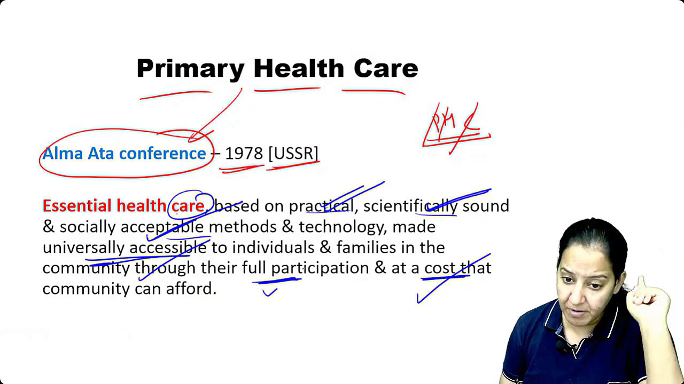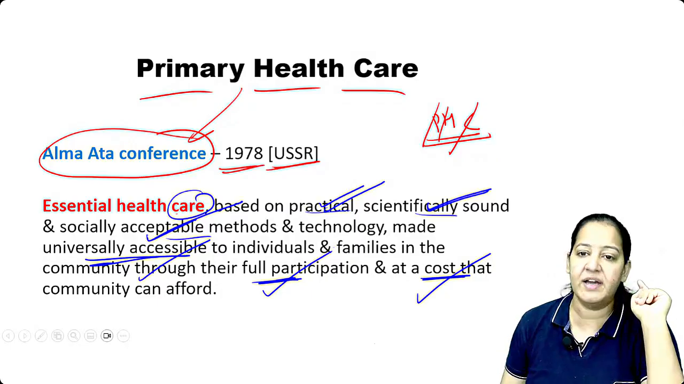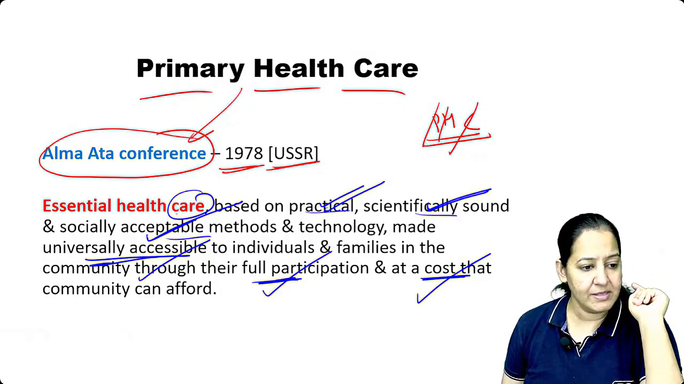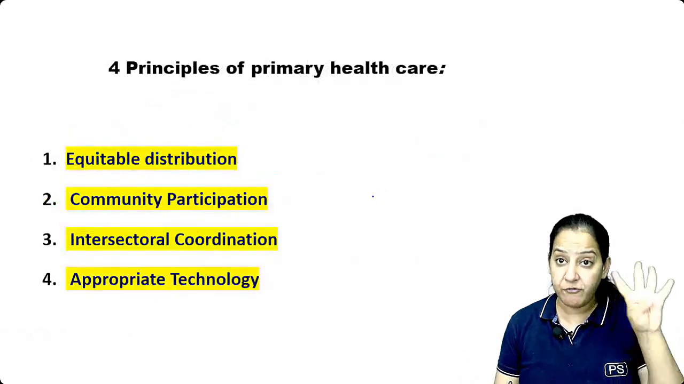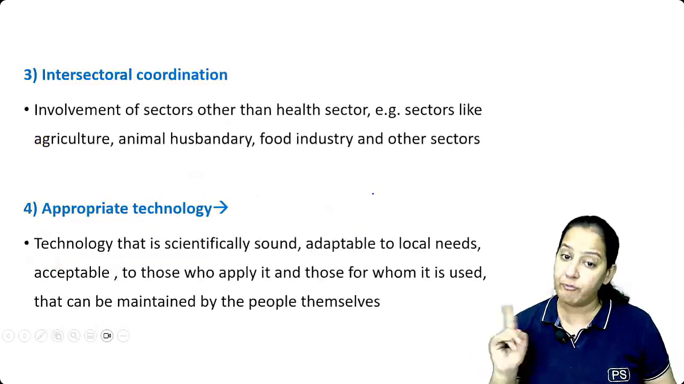And full participation is important. I will explain to you the meaning of full participation. Such a care is known as primary health care. How many of you got it? So this care is known as primary health care. The definition of primary health care: there are 4 principles, 4 hallmarks, and 8 elements of primary health care.